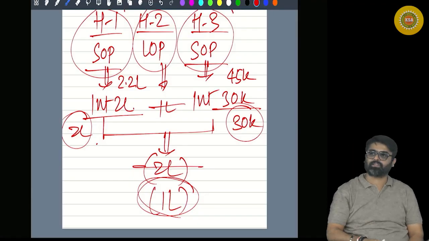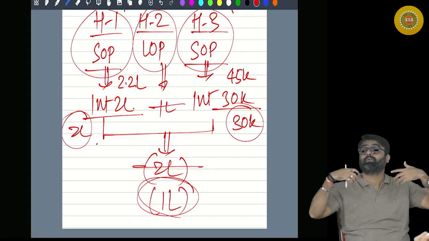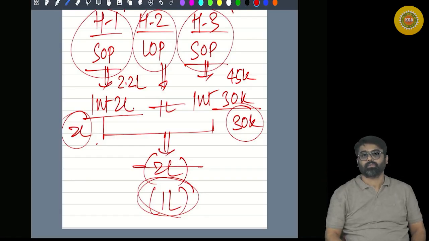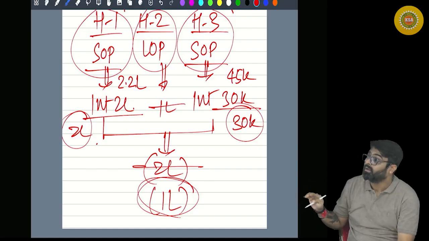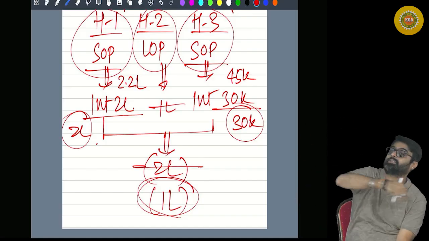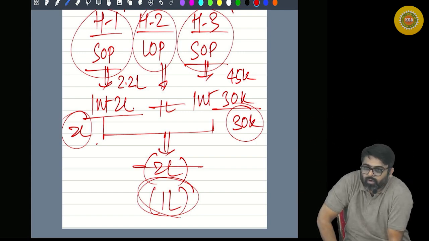Is there any restriction? No restriction. It can be set off against any head, up to a maximum of 2 lakhs. How much is the amount? Is it less than 2 lakhs? Full loss can be set off against any head, only if you don't follow 115 BAC.